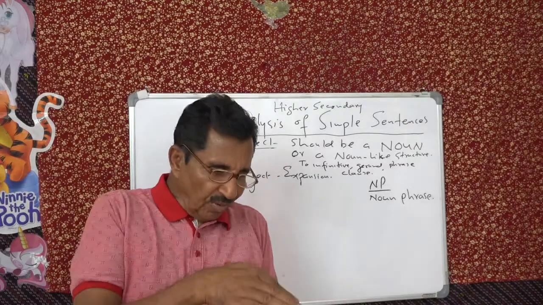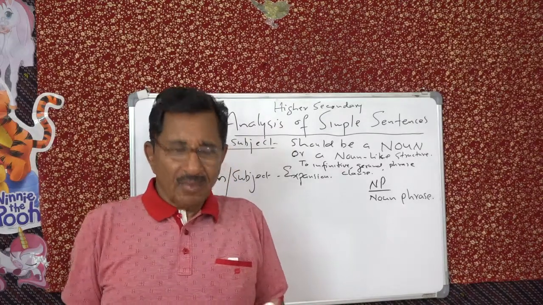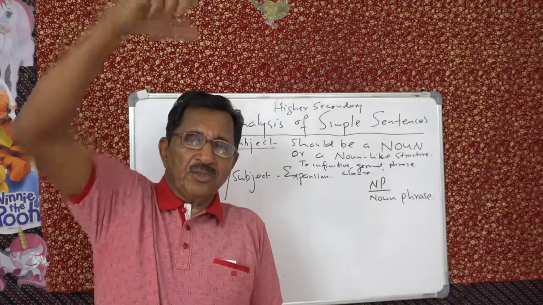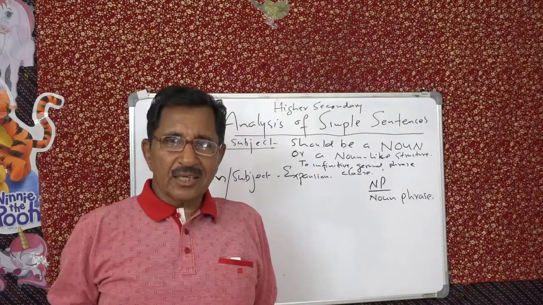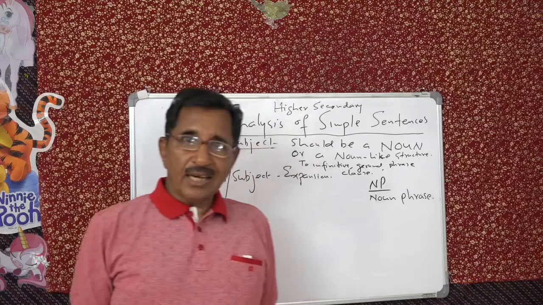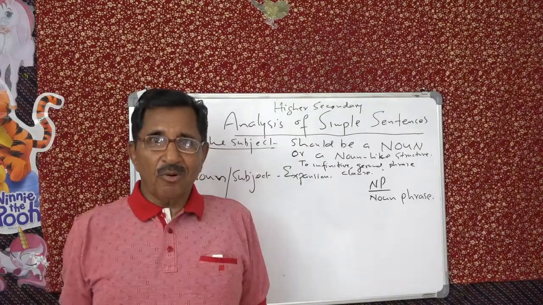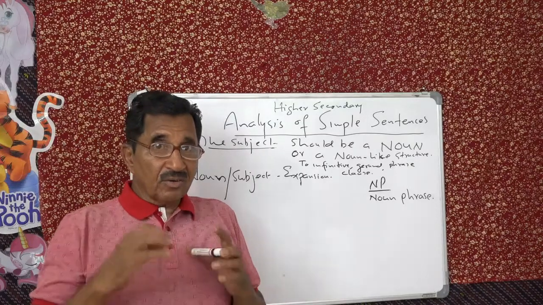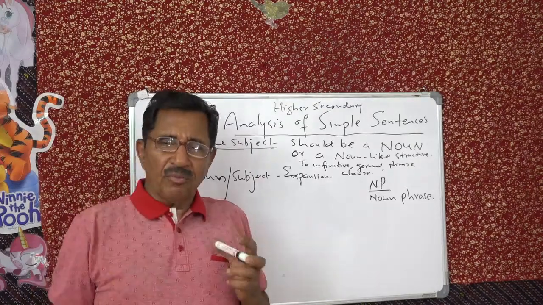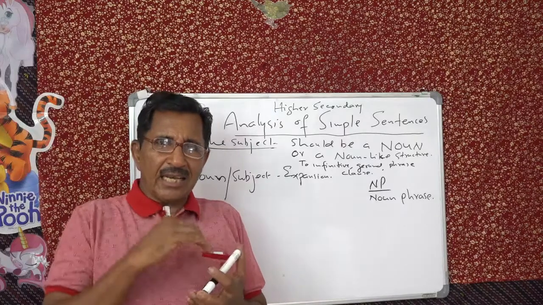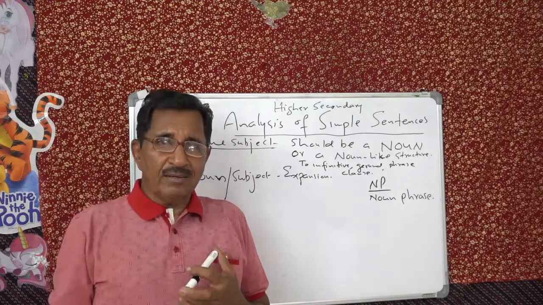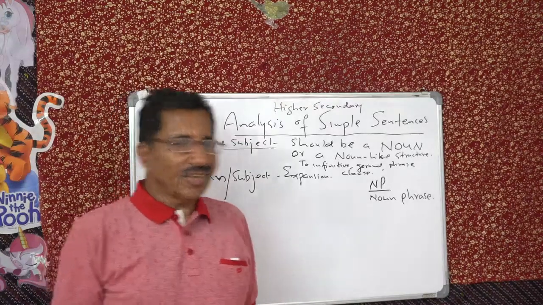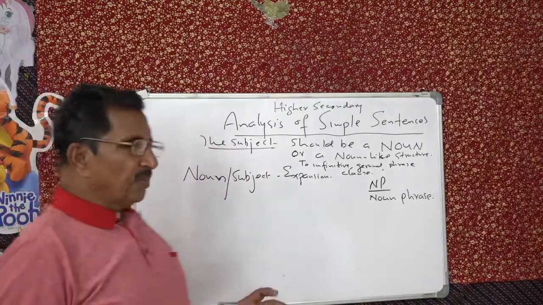We can call a small child a man because he has got the potential to grow up and become a mature person. That's why Wordsworth says the child is the father of man, in his poem on the intimations of immortality. He calls the child the father of man because there is a potential. Understand?